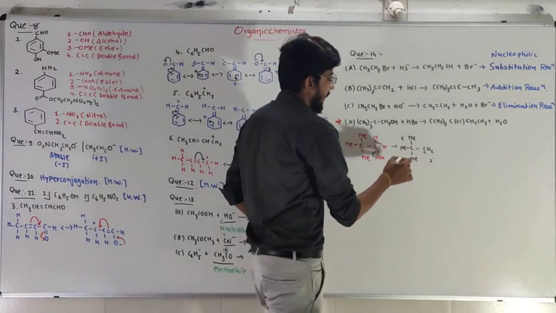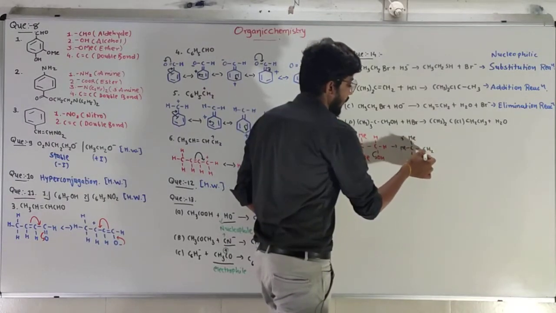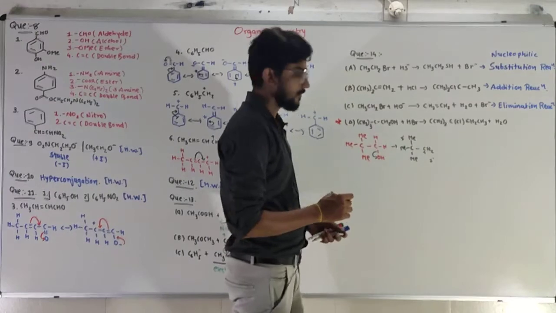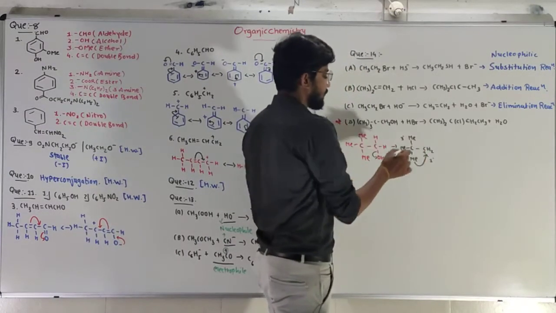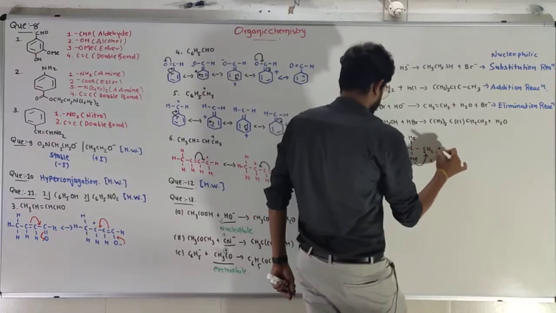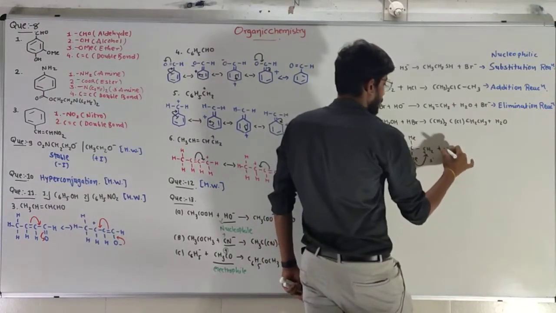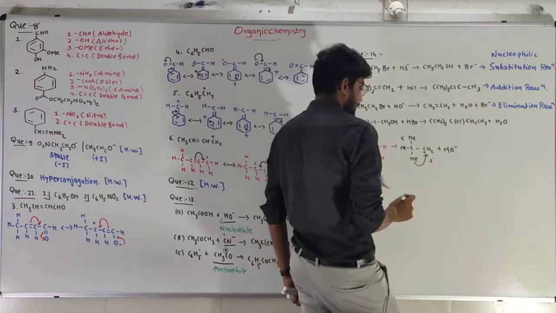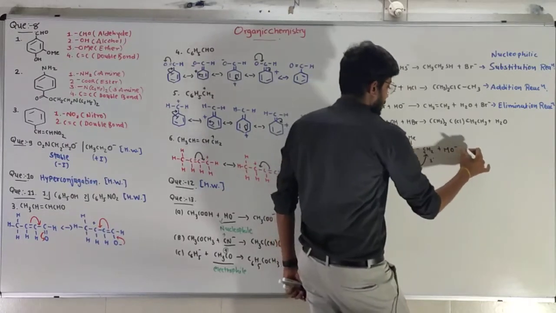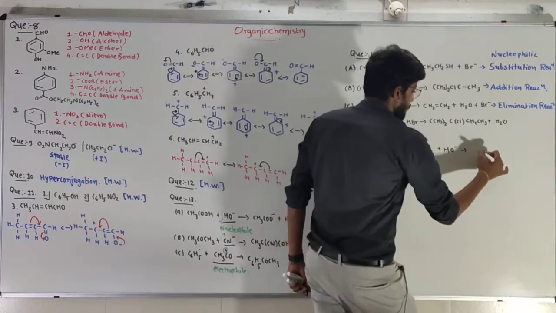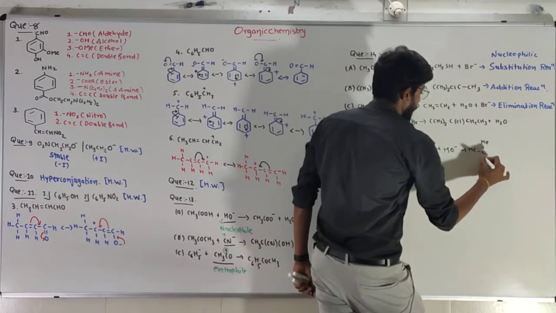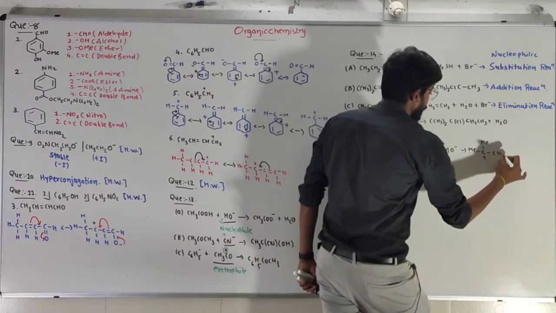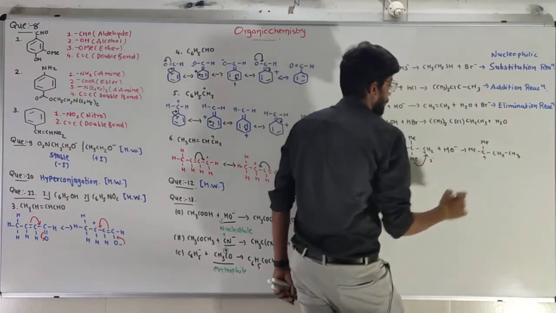So Me will be transferred over here and the plus charge will be transferred over here, plus HO minus. So from this, C Me with the plus charge, CH2CH3.